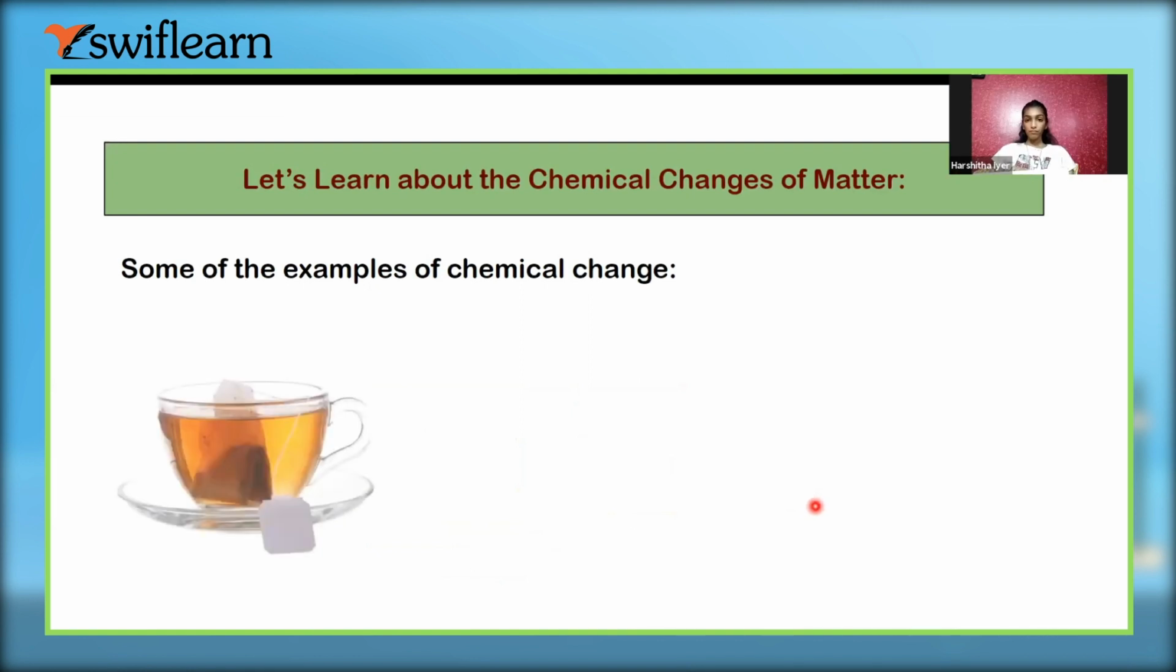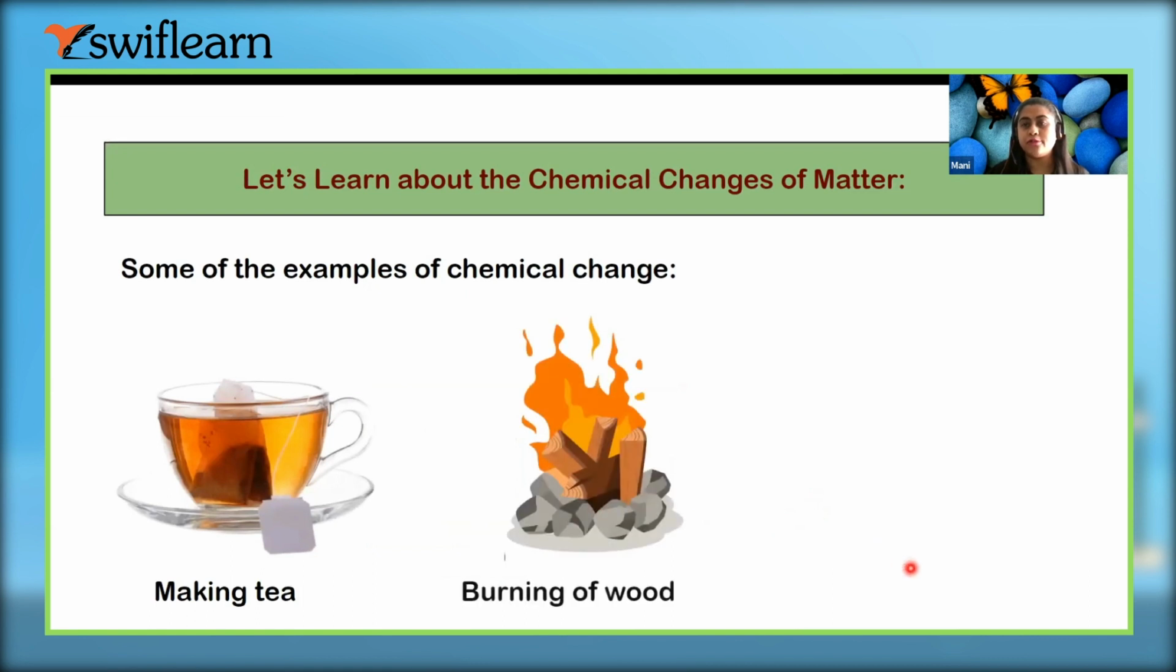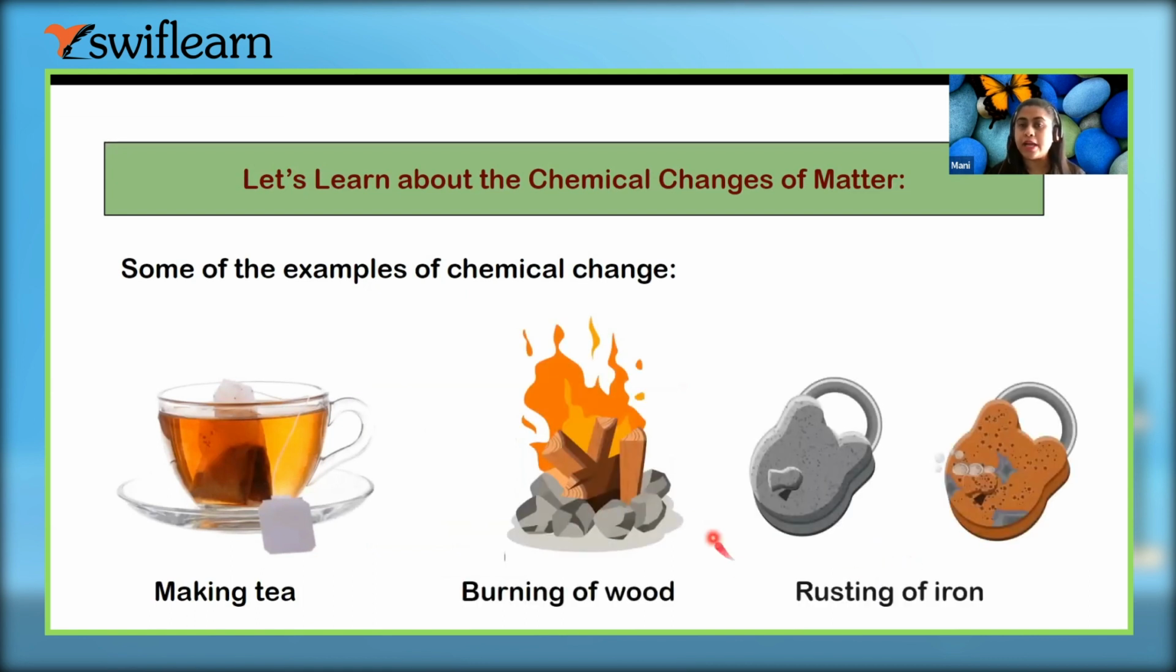So there are some more examples of chemical change. You can say making tea, burning of wood, rusting of iron. So these are the changes where we cannot get the original substance back. And in these types of changes, there is always a formation of new substance. And also there is a change of state, right?